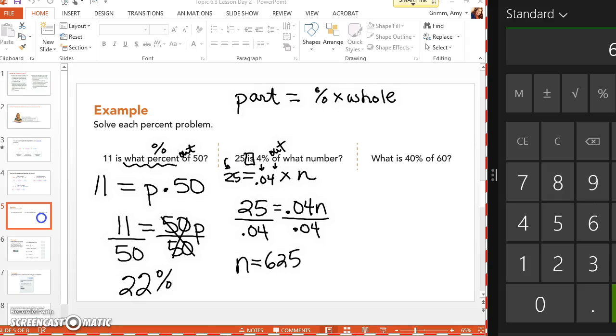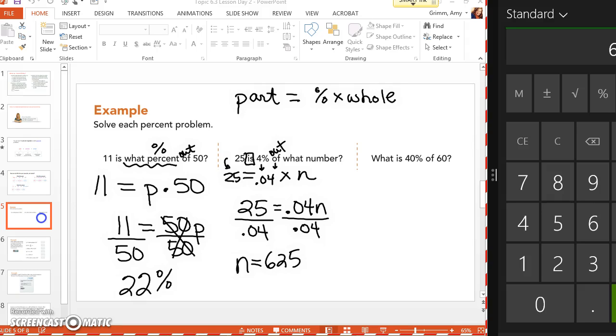Okay, is 4% a very good score? No. Okay, so does it make sense? I got 25 correct out of 625. Did I do very well? No, I really stink. And so I always go back and say, does that make sense? I'm like, yes, that makes sense. If I only got 25 out of 625, that's not very much. I don't have very much. Okay? All right, what do you think about the next one?